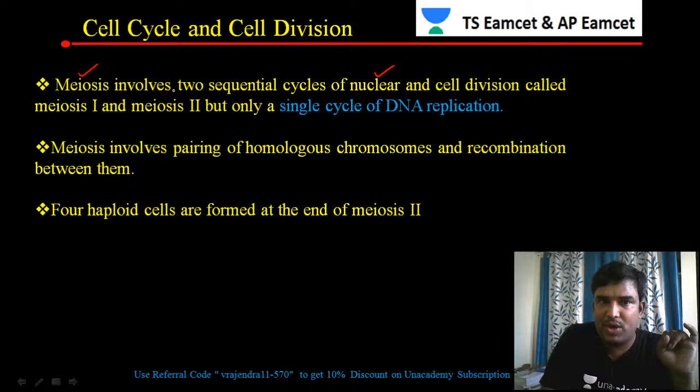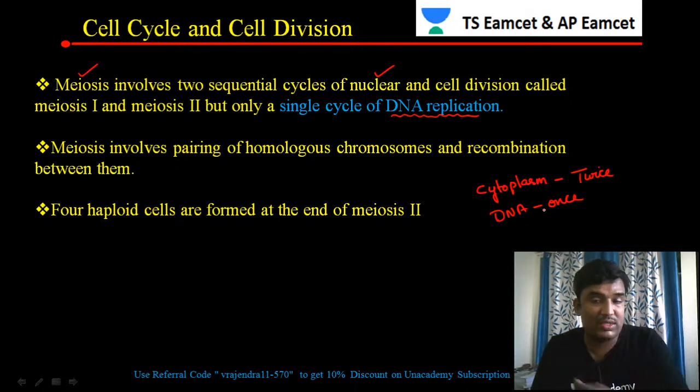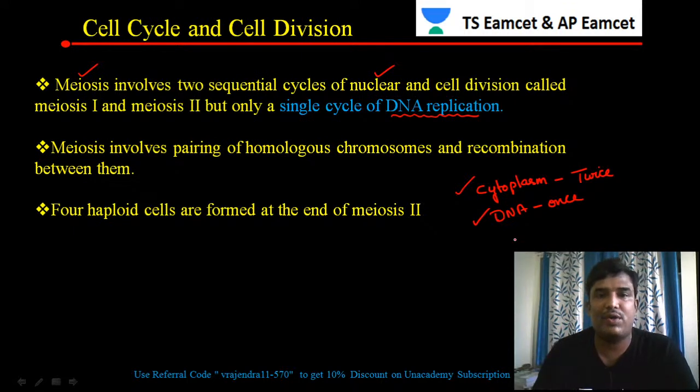So meiosis involves two sequential cycles of nuclear and cell division called meiosis 1 and meiosis 2, but only one cycle of DNA replication. What is the meaning of this sentence? The cytoplasm divides twice, but the DNA divides only once. That is an important point you have to remember, students, because a multiple choice question will ask you. During meiosis, the cytoplasm will divide twice, whereas the DNA will divide only once.